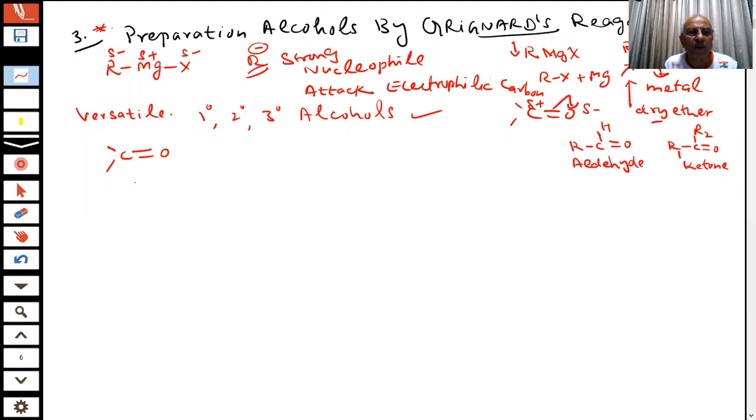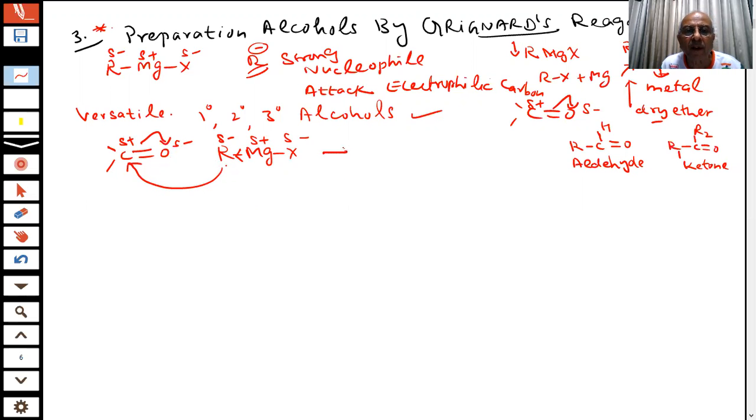So carbonyl compounds can be aldehyde or ketone, students. If they react with RMgX, what will happen? You are saying this is negative, because this gives the electron. This is negative, this is positive. So this carbon is positive, electrophilic. This will attack where? Here.